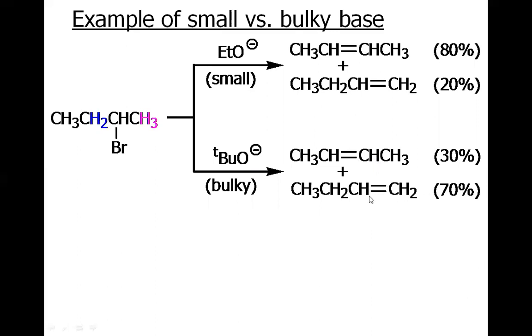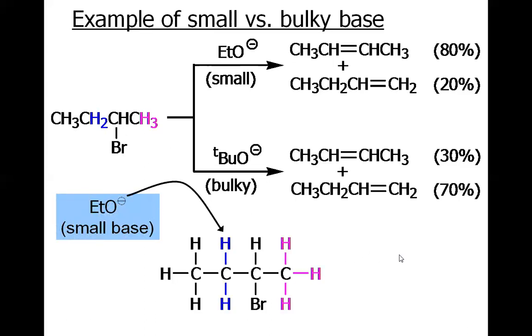This one, which is in 70%. So the reason is very obvious. Tertiary butoxide, being bulky in nature, will prefer to attack from the side which is least hindered. However, the small-sized base may penetrate into the middle of the molecule.